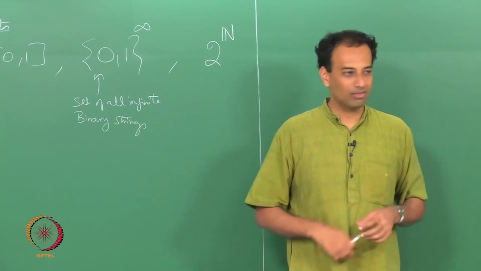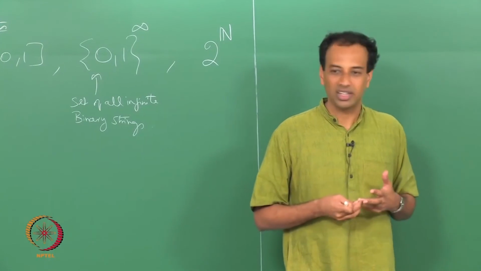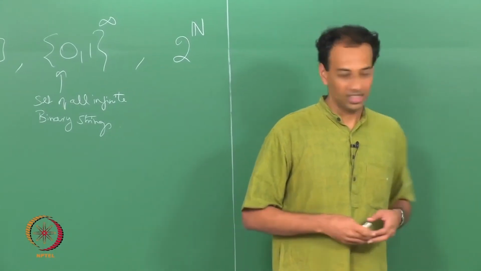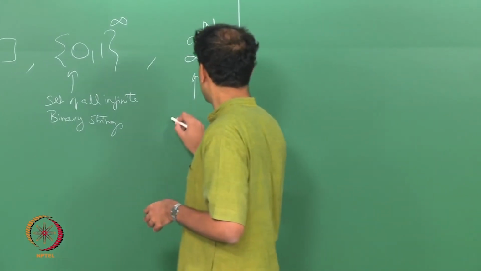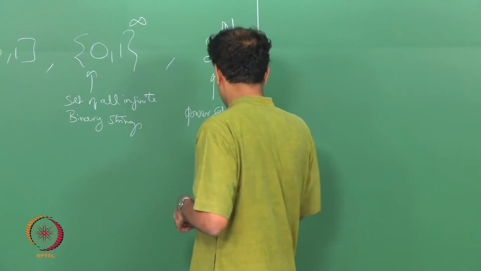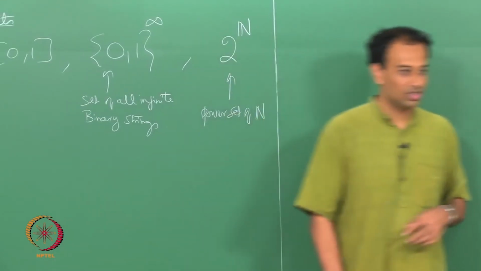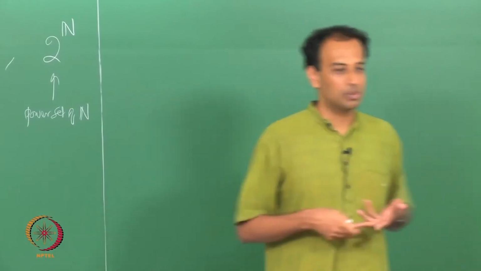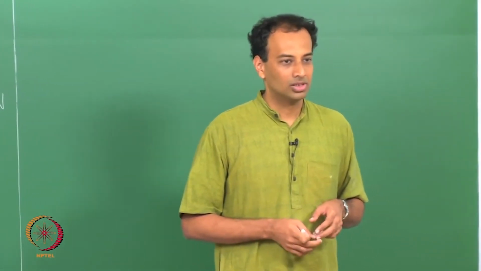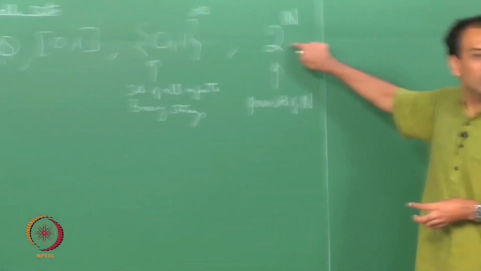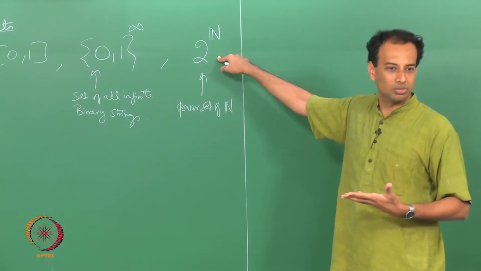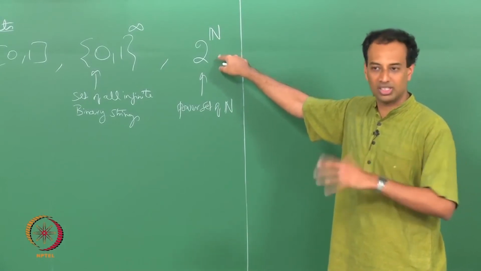If I give you a set S, 2 power S is the power set, the set of all possible subsets of S. A given element of 2 power N will be some subset of natural numbers, and all possible subsets are included.